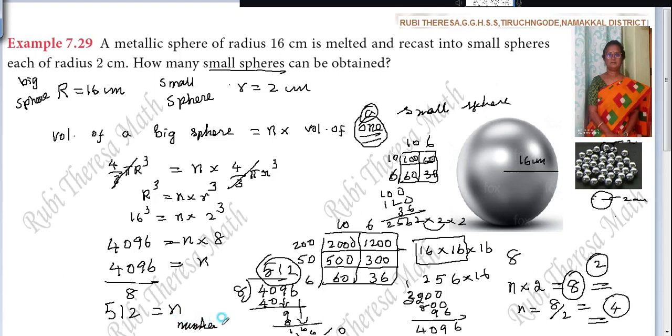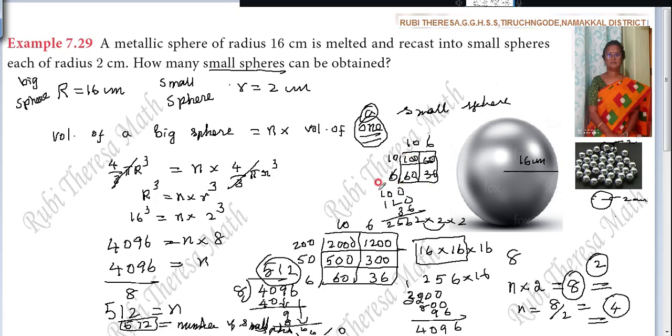So the number of small spheres equal to 512. Is it okay? Do you follow? Those who are able to multiply it directly as usual, if you want to multiply, you do it. For the late bloomers' purpose, I did this.